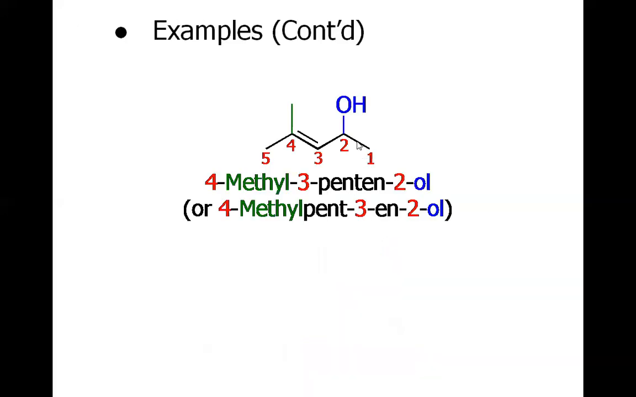More examples. We will have to count from here, because this is the position which gives the hydroxy at 2 position. If you consider it from here, it will not give you the hydroxy at 2 position. So once you have decided where to number from, now just put the substituents: 4-methyl, because the methyl is at 4 position, and 3-pentene 2-ol, because the double bond is at 3 position and there are total 5 carbons, and the ol at 2 position. The name is 4-methyl 3-pentene 2-ol.